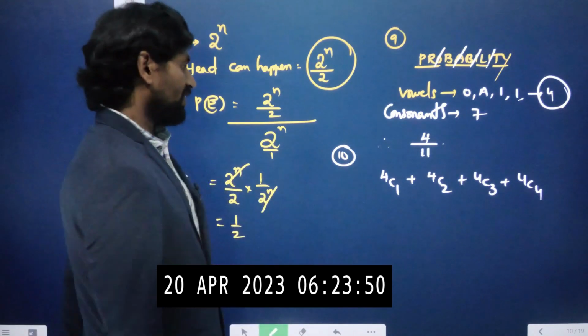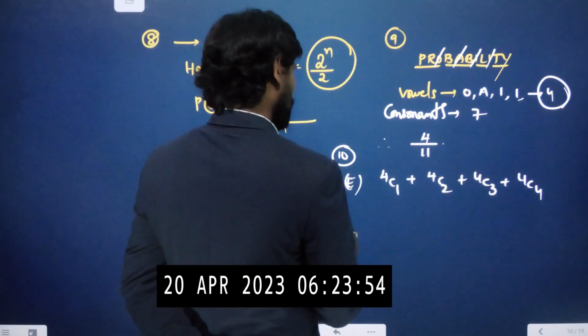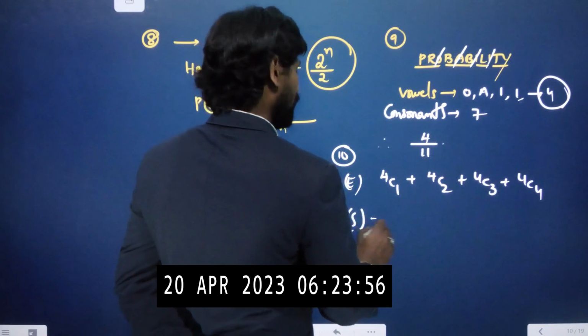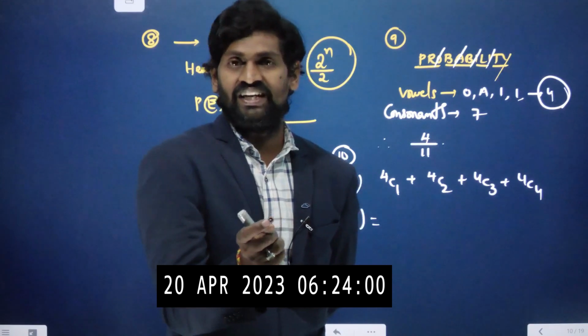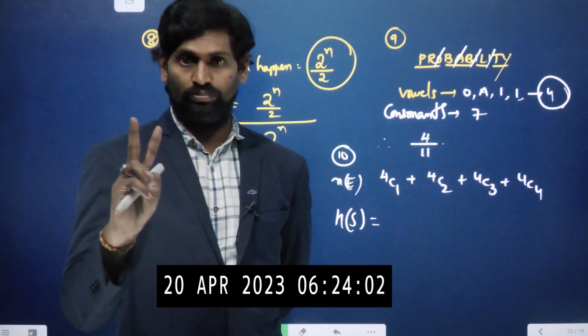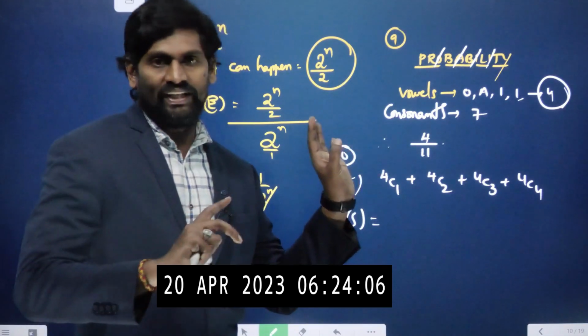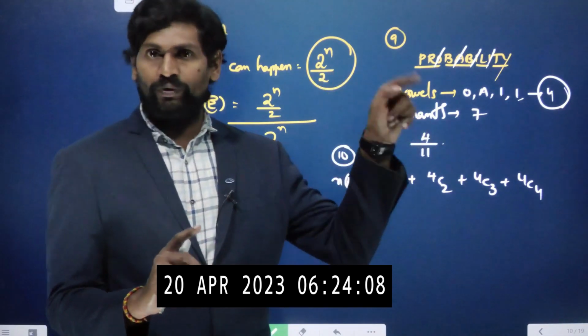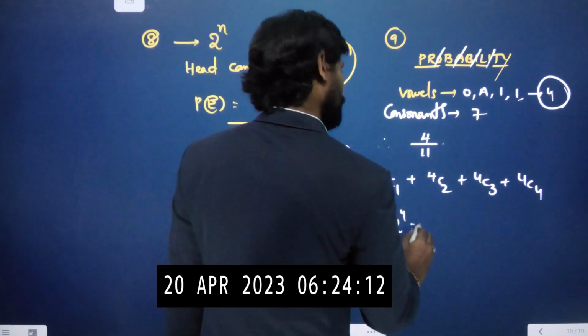Total number of possibilities. These are the required chances, n of E. Okay, now n of S, what is n of S? Total number of chances, each one having 2 chances. That means each kid has a gender of either boy or girl, 2. Each one 2 chances, like 4 coins means 2 power 4. Same way, 4 children, 2 power 4. 2 power 4 is nothing but 16.